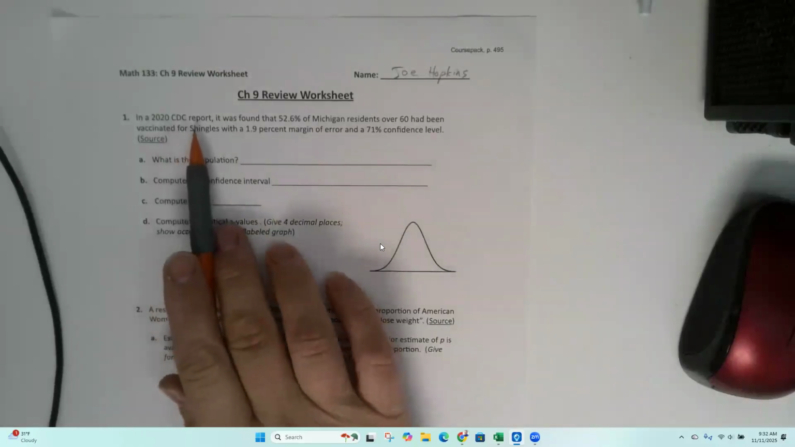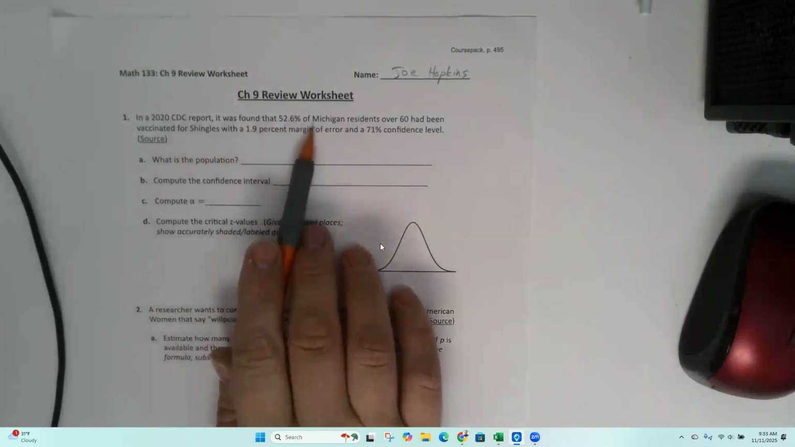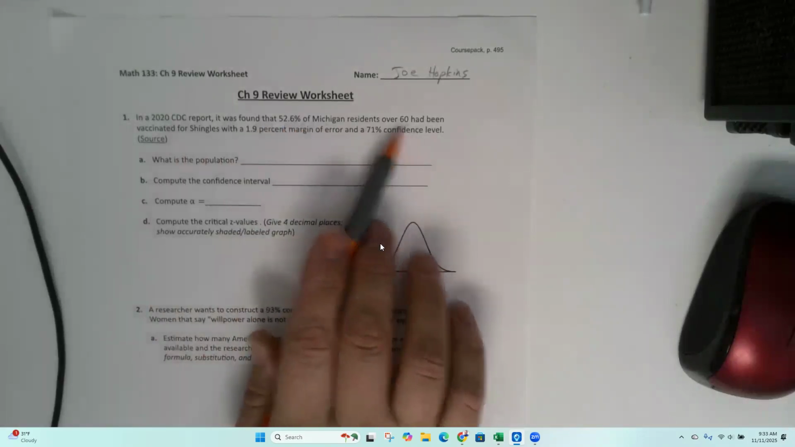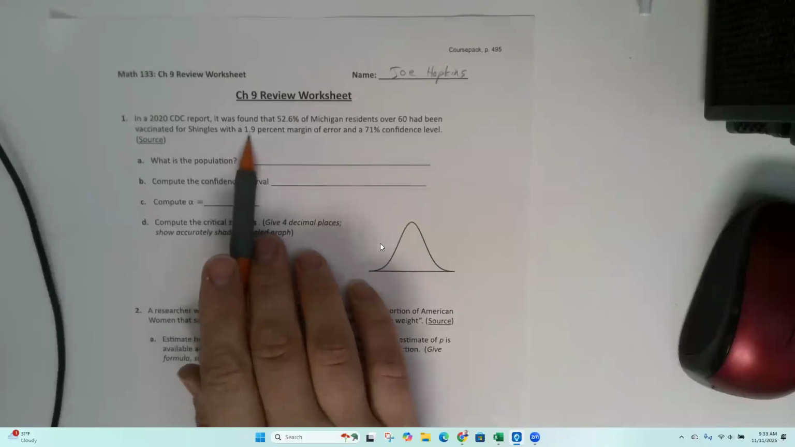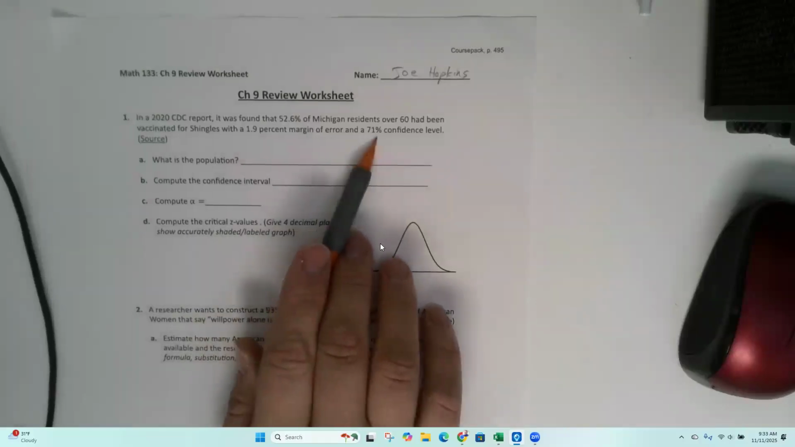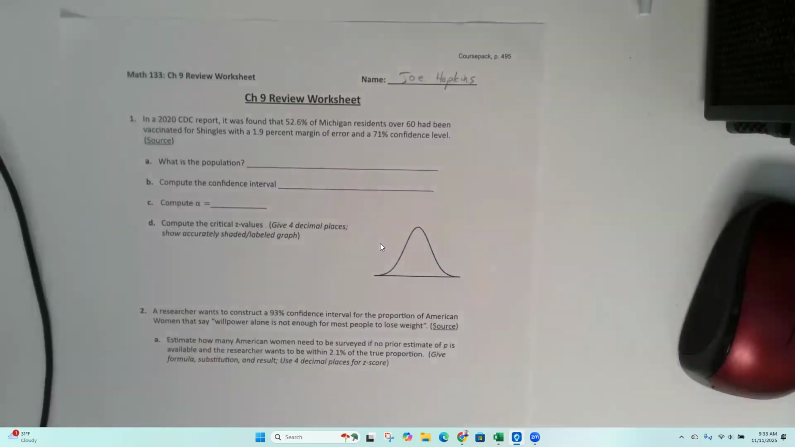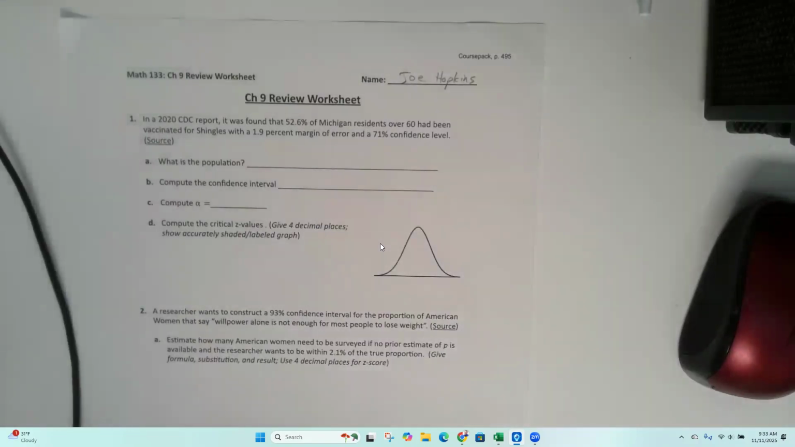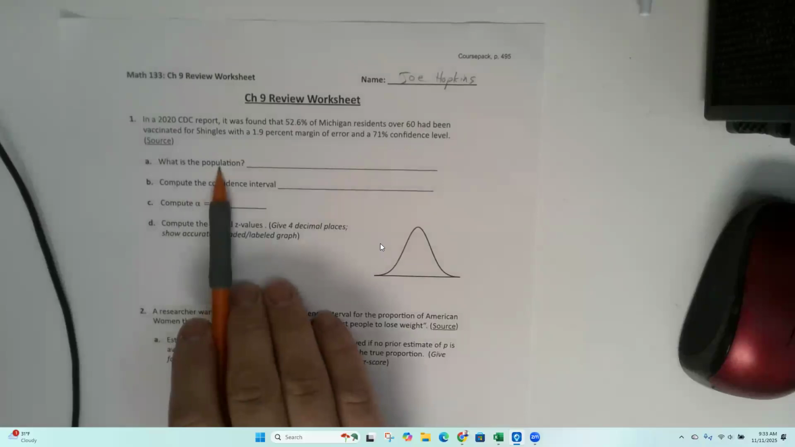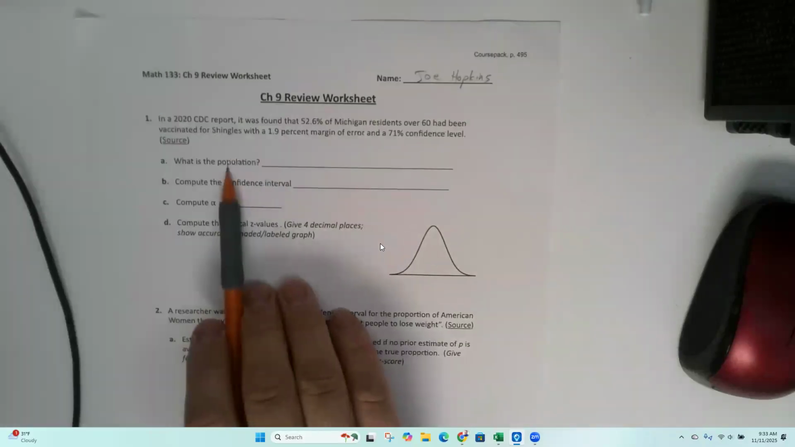In a 2020 CDC report, it was found that 52% of Michigan residents over 60 had been vaccinated for shingles, with a 1.9% margin of error and a 71% confidence level. That's a terrible confidence level. That's so low. Our sample here was, well, we don't have a sample, but what was the population? What was the population for this particular experiment?